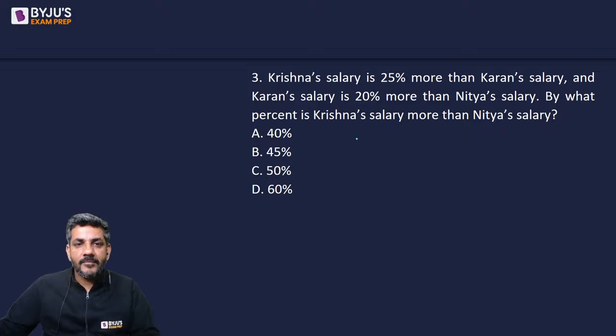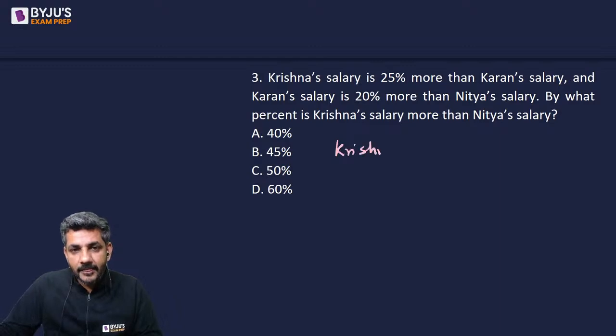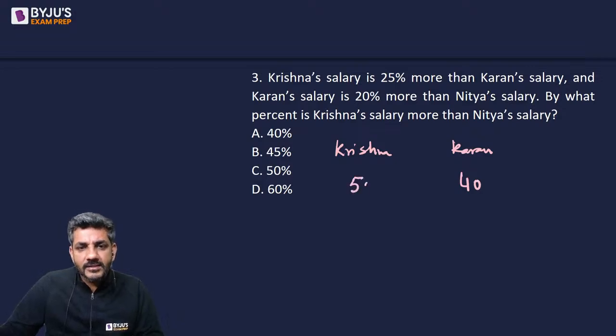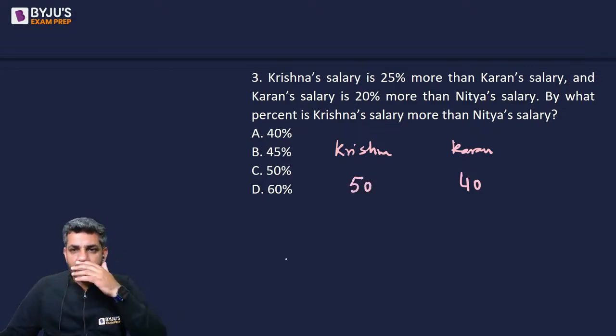So let's start doing it. Krishna's salary is 25% more than current salary. So if the current salary is, let's say, 25% more, then I'll take a multiple of 4. Let us say it is 40. So Krishna's salary is 50 because it is 25% more.